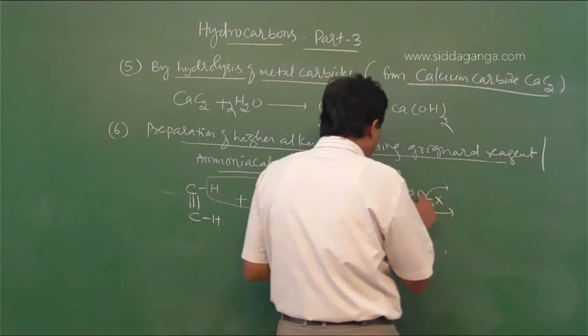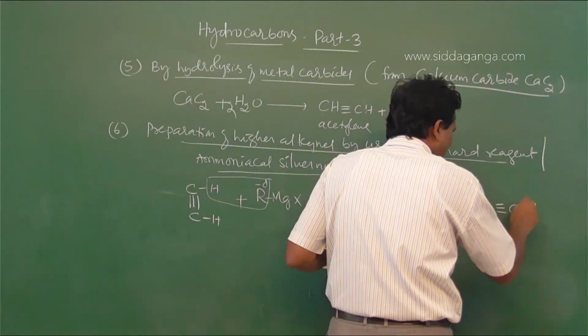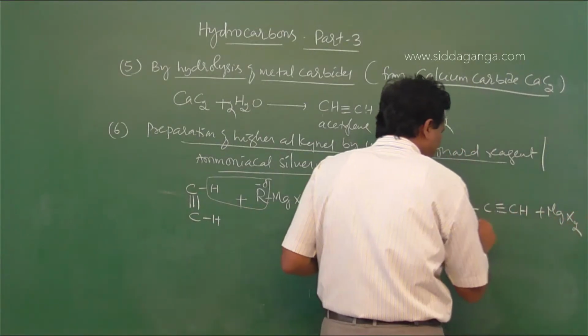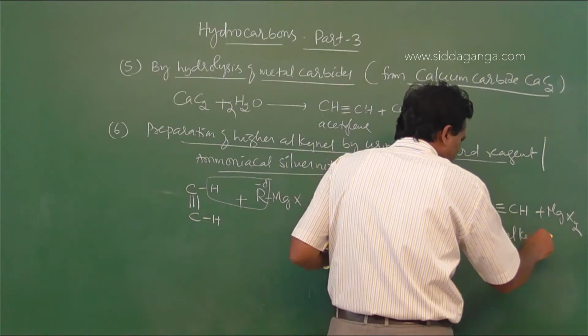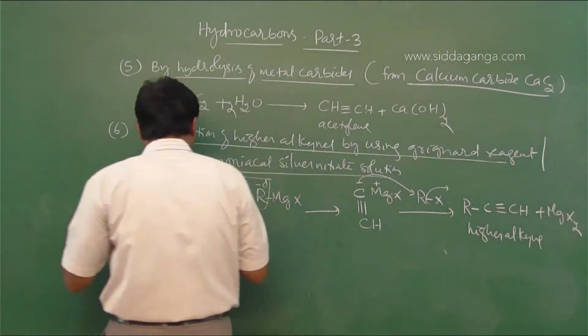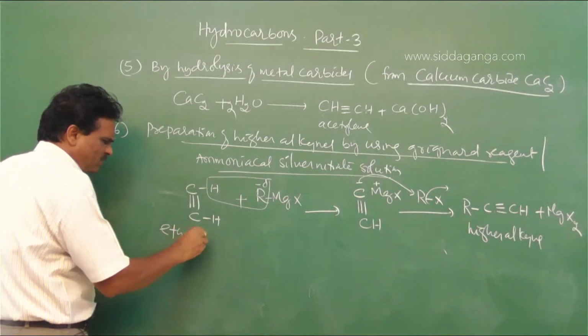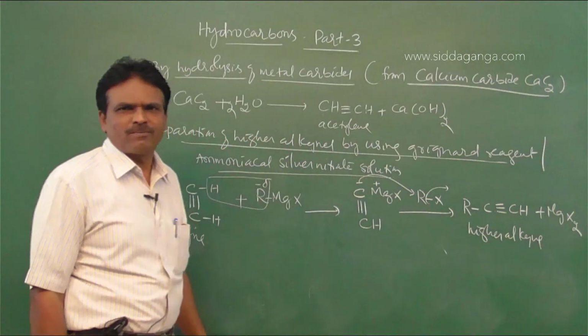Hence we get R-C triple bond CH plus MgX2. So this is the higher alkyne. We start with ethyne or acetylene, and we get higher alkynes.